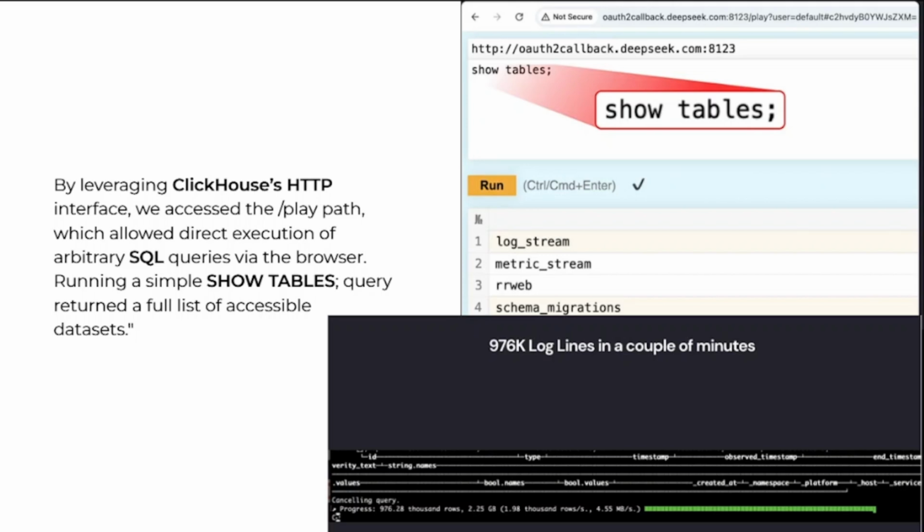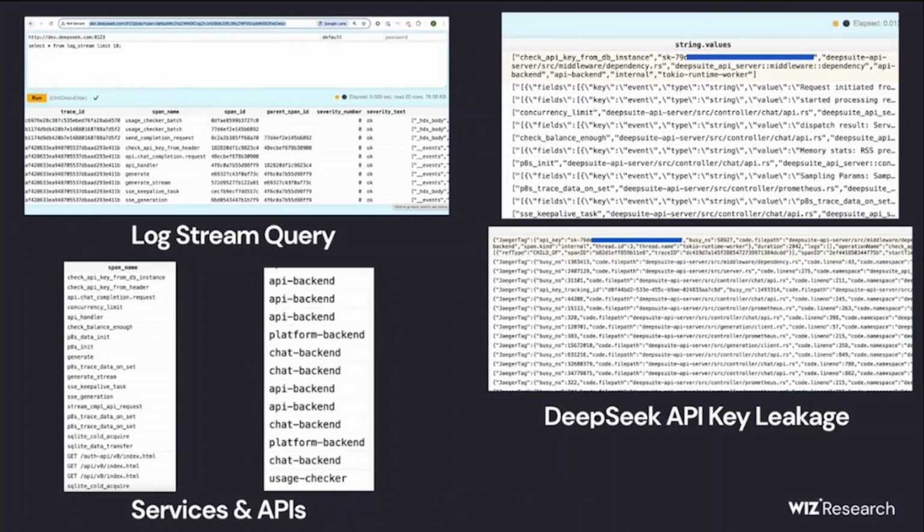Running a simple show tables query returned a full list of accessible datasets. This oversight resulted in the unintentional public accessibility of over 1 million records, encompassing system logs, user chat histories, API authentication keys, and other confidential information. All the sources I have used will be linked in the description of the video.